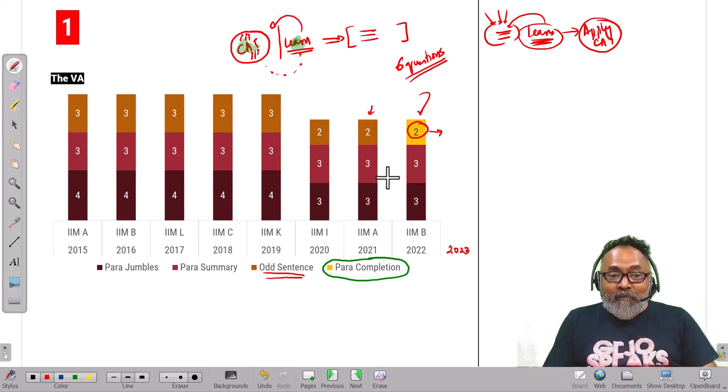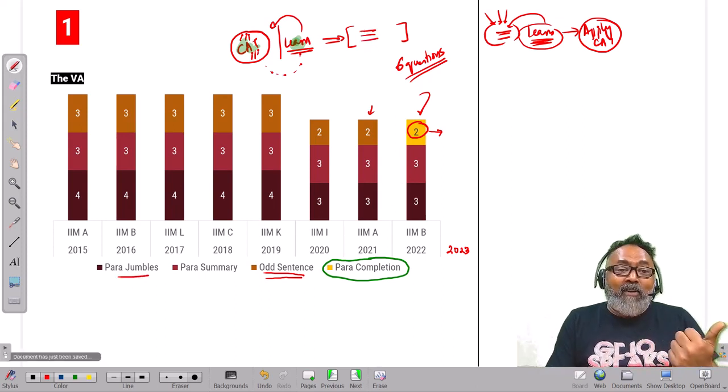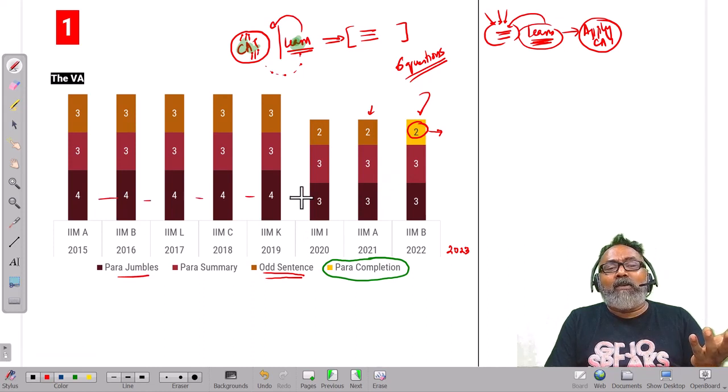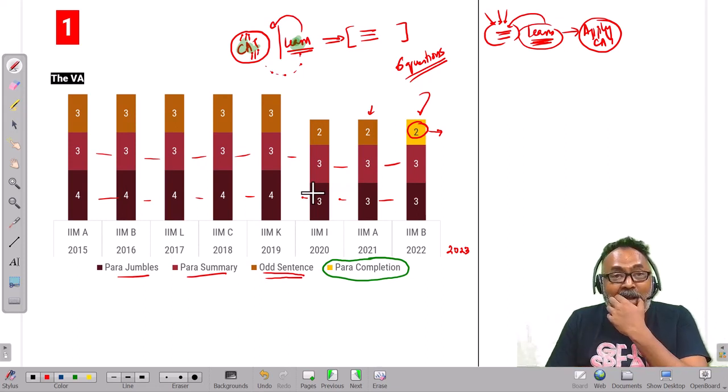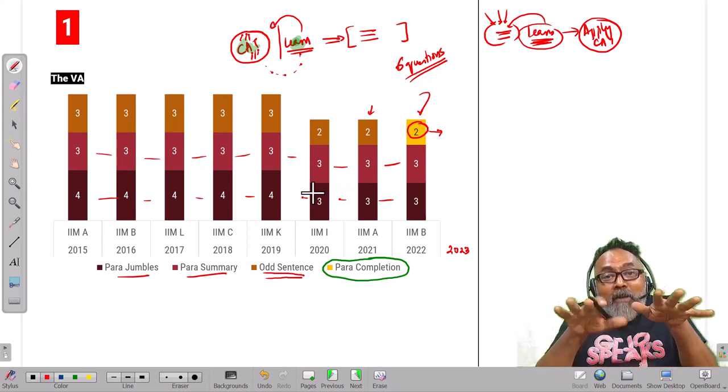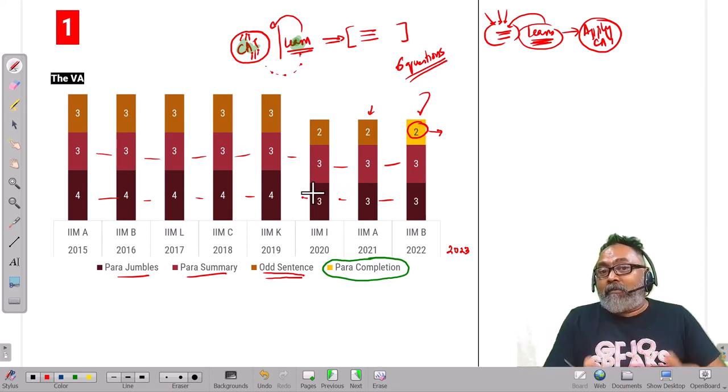So in that case, when we had paragraph jumble, we had a lot of questions to deal with. I did not pick all of them. Paragraph summary, we had a lot of questions to deal with, learn from. So I did not pick all of them. I only picked very few. Others I will use in the test doses. Yeah, but you'll do it for sure. Some questions we are reserving to apply later, right?